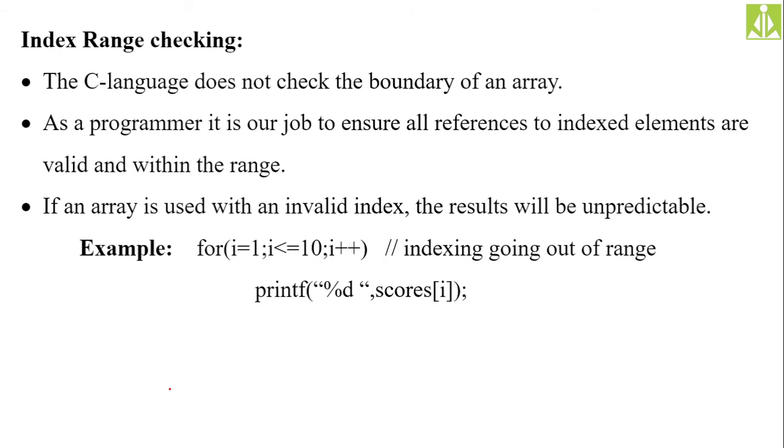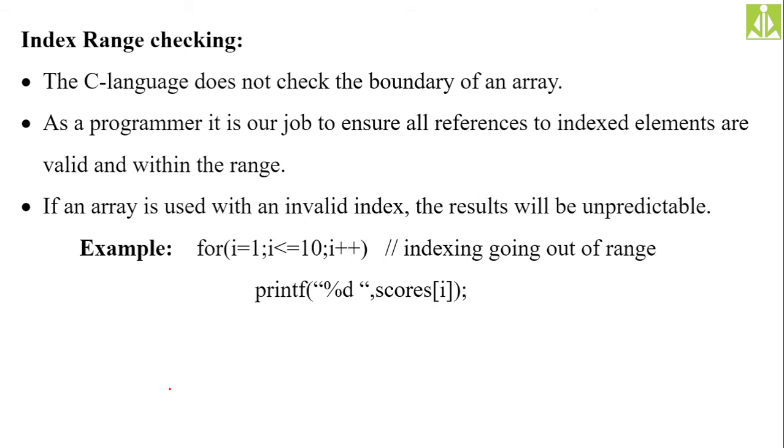You will get garbage values, unknown, unexpected, unpredicted values in your program. So you must maintain the index, you must know the boundary of your array, where exactly the array is ending and where you have to stop the reading process. If you cross the array, definitely you will get unpredicted values.